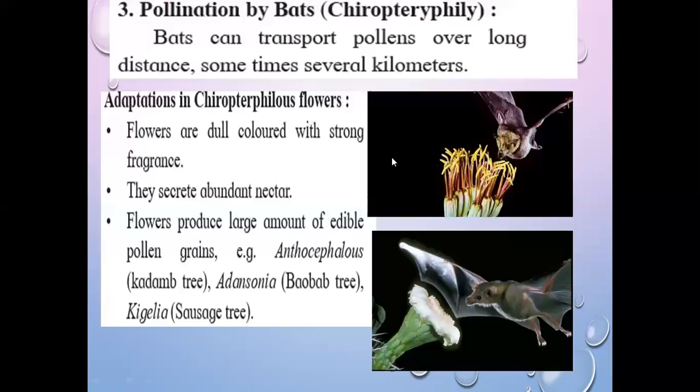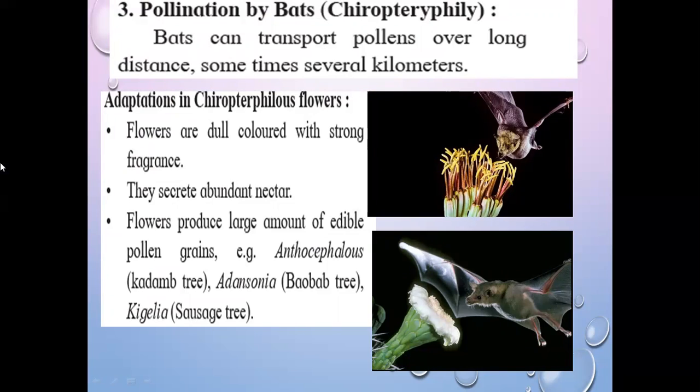Okay, next, pollination by bats. See, biotic agents: first pollination by insects, then pollination by birds. Now, third, pollination by bats, that is Chiropterophily.